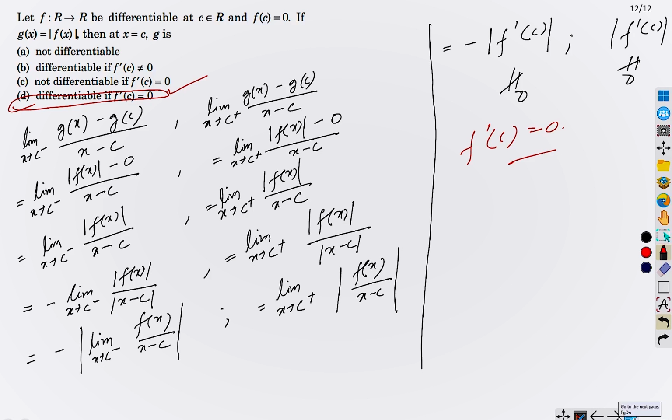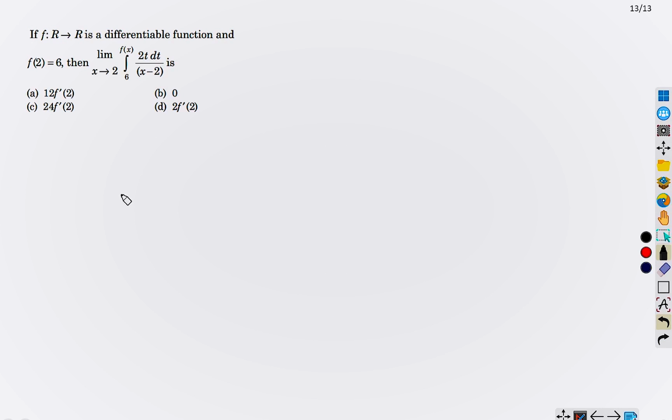Okay, so next problem we have: if f is differentiable and f(2) equals 6, then we have to evaluate the limit. Now, in order to evaluate this limit, we need to apply L'Hopital rule, okay? If you do not know L'Hopital rule, it is something like this.